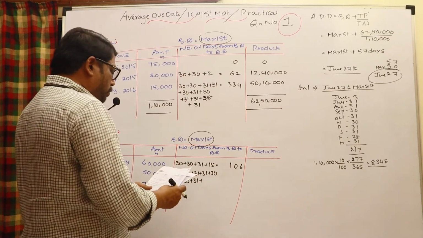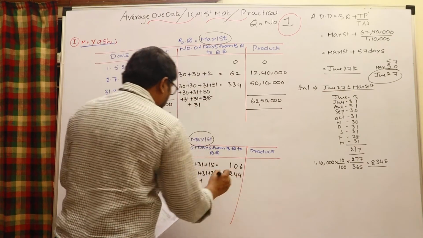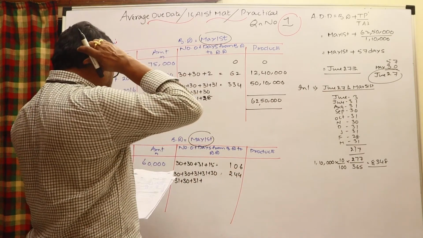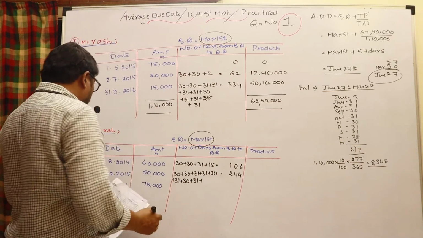This is sufficient. Therefore the number of days here is 244.